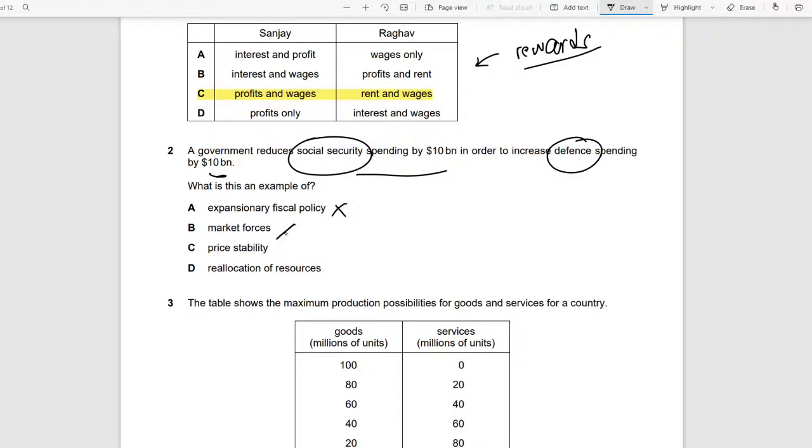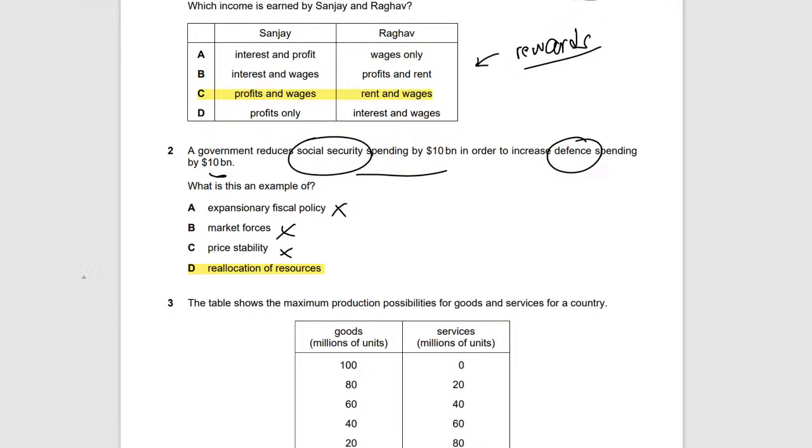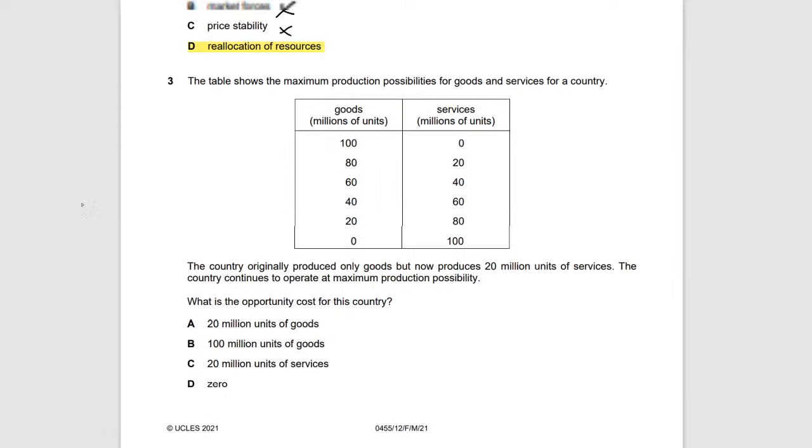So that's no. Market forces, there's nothing related to market forces, nothing related to demand, nothing related to supply, so no. Price stability, there's nothing related to price stability, because the price is again constant, nothing is happening to price. But the reallocation of resources is correct. So the answer would be the reallocation of resources, because the government is basically changing their expenditure from this to something else. So that's the reallocation of resources. Okay, so that is that. We move on to the next question.